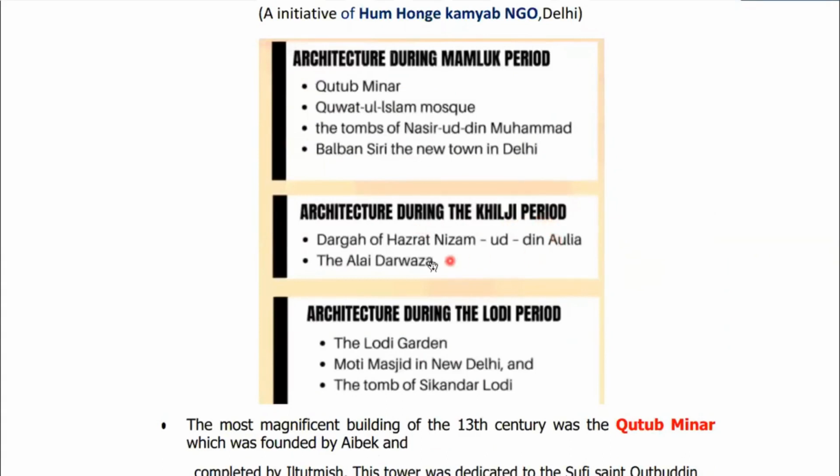During the Khalji period, we saw the Dargah of Hazrat Nizamuddin Aulia. In Delhi, it is still very famous, right? And people from across the world come to visit this place, Nizamuddin Aulia. So it was made only during the time of the Khilji period. Also, Alai Darwaja. Alai Darwaja is a gateway in the complex of Qutub Minar, and it was developed by Alauddin Khilji only. This is why it was named Alai, because it was made by Alauddin Khilji.